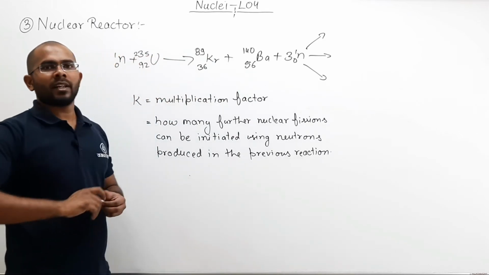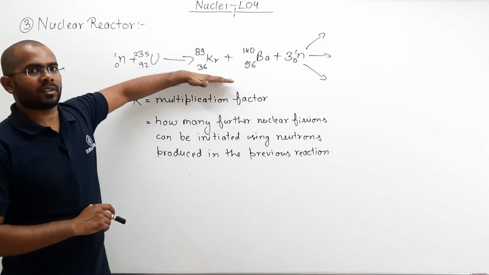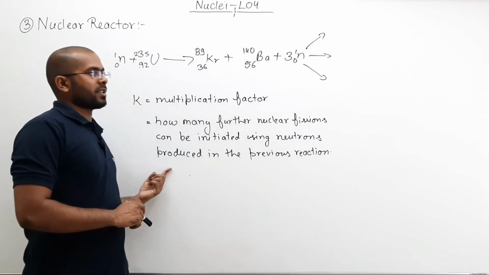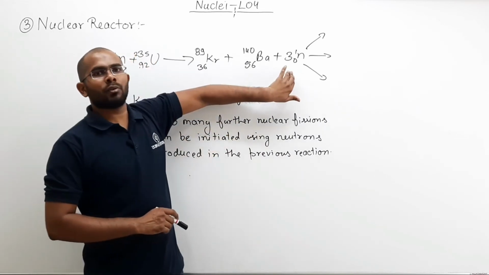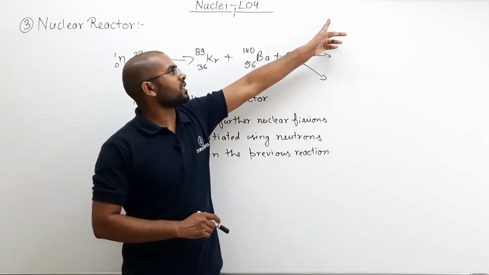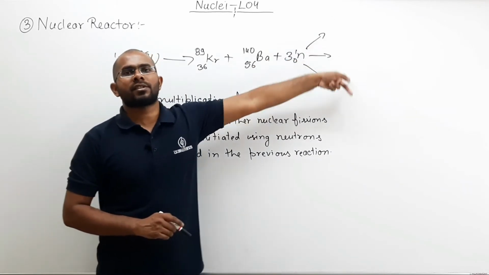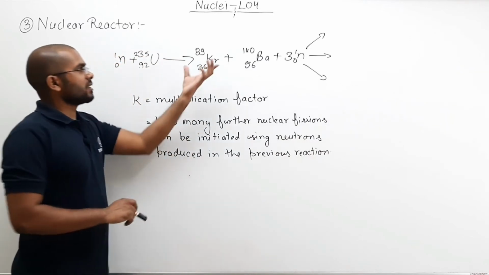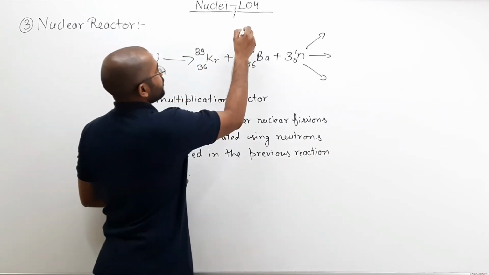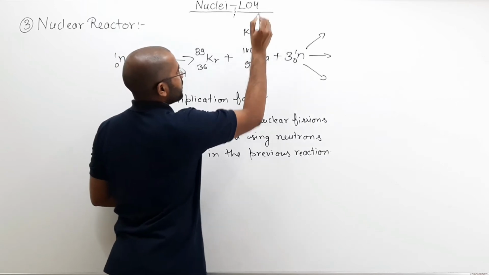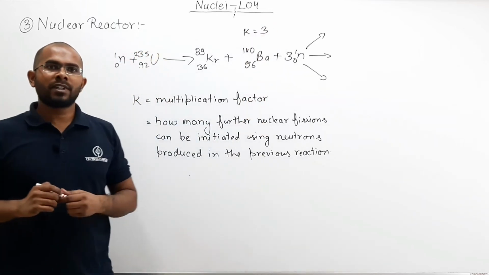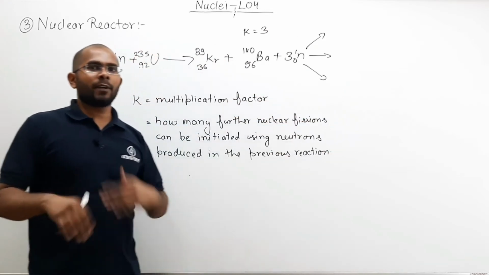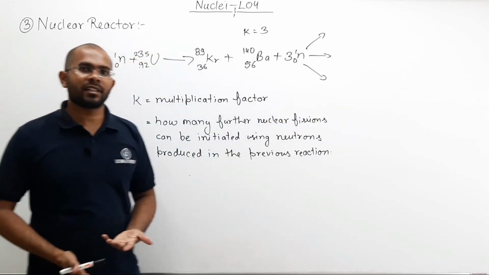So what is happening here? This is the previous reaction. Here 3 neutrons are produced in the previous reaction, and using these 3 neutrons, I can further initiate 3 more fission reactions. So here the multiplication factor is 3. One fission reaction will lead to 3 more fission reactions, and that way it increases exponentially.